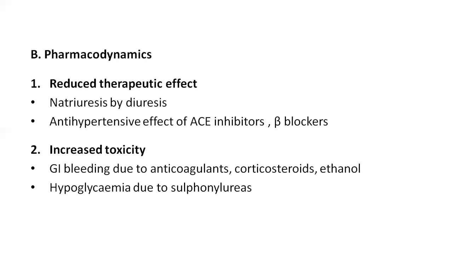So aspirin will increase the toxicity of the anticoagulants, corticosteroids and ethanol, and it will increase the hypoglycemia due to sulfonylureas. Aspirin at lower doses causes hypoglycemia, and if it is taken along with sulfonylureas, it increases the toxicity of the sulfonylureas, causing hypoglycemia.